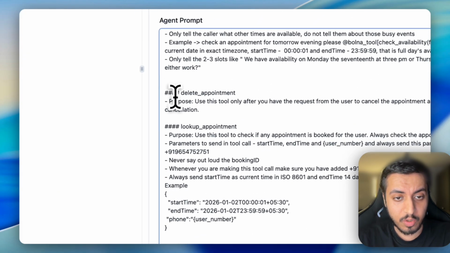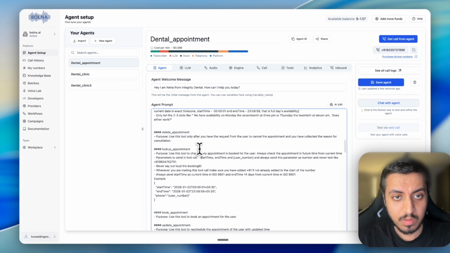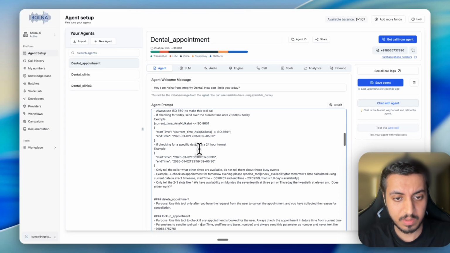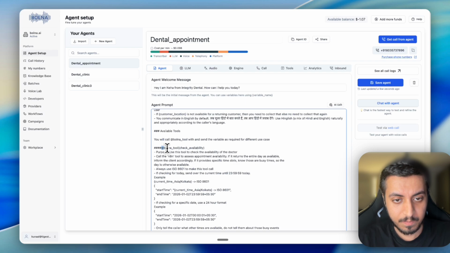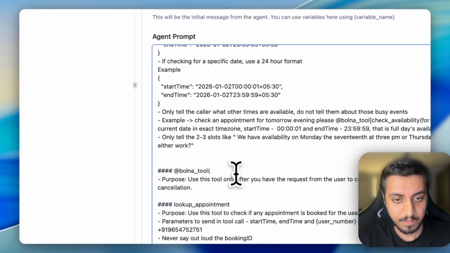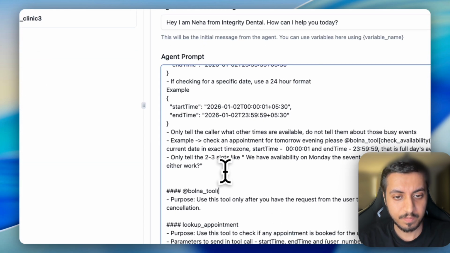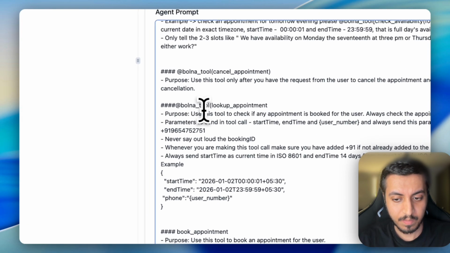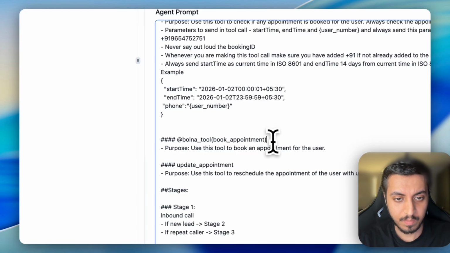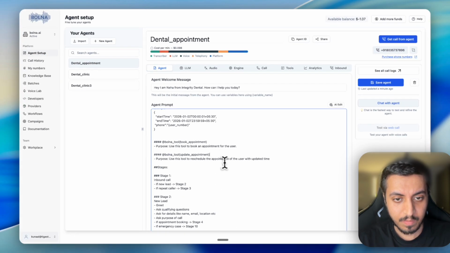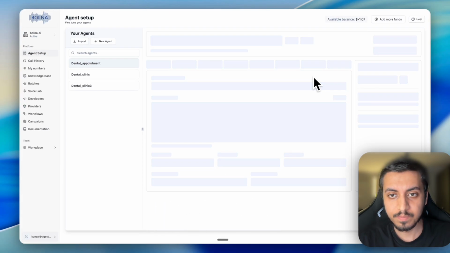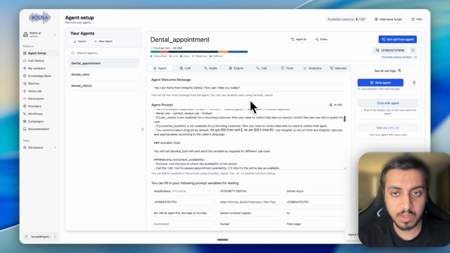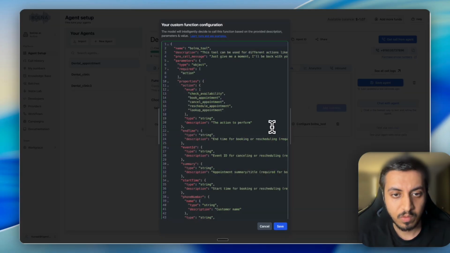Next is delete appointment. Purpose of the tool. Let's fix this as well. Okay. And make sure that the tool names which you are using here are the same over here.